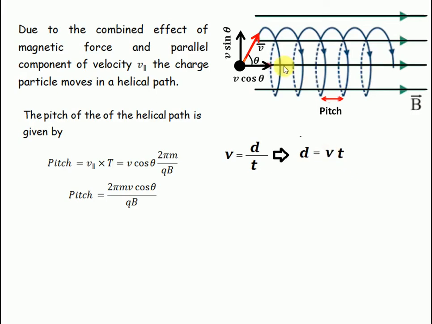But we are taking the velocity which is going towards the right, because the distance covered is towards the right, so I have to take the parallel velocity, v parallel. So pitch is equal to velocity into time. The parallel component is v cos theta, and 2 pi m by qB is the time period for one revolution, so you will get the pitch to be 2 pi m v cos theta by qB.